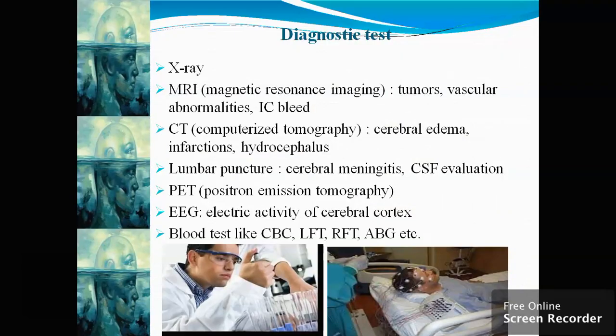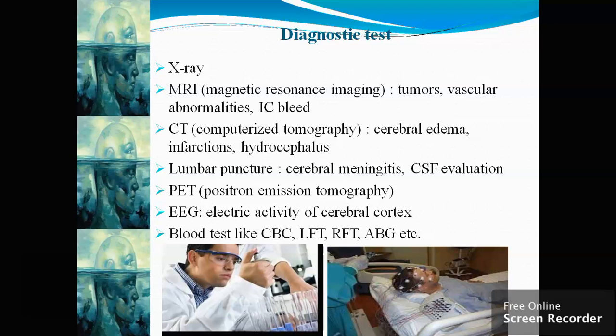For the diagnostic evaluation, we have to go for the chest X-ray, MRI, that is magnetic resonance imaging, for tumors, vascular abnormalities, and intracranial bleed. Then computerized tomography, that is CT scan, for cerebral edema, infarction, and hydrocephalus. LP we have to go for cerebral meningitis or any kind of CSF evaluation.